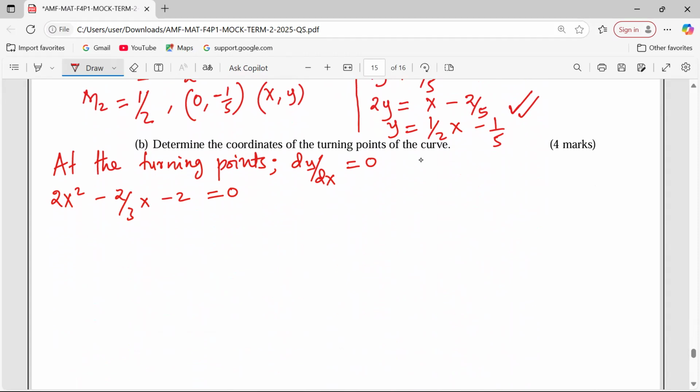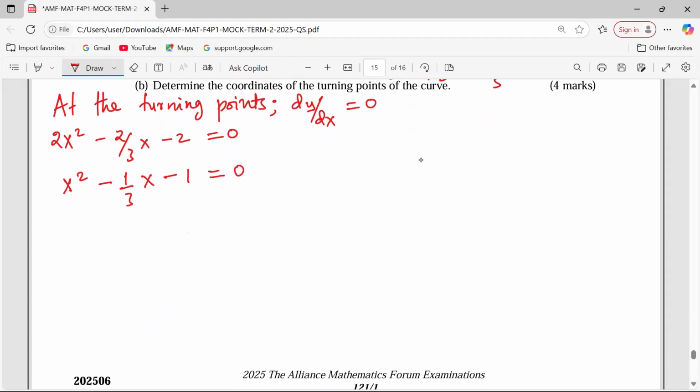Solving this equation can involve even the quadratic formula or the completing square method or the factorization method. Though I can see 2 is uniform, when we divide by 2 throughout, this becomes x squared minus a third x plus 1 equals 0.